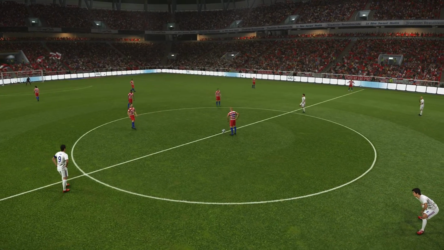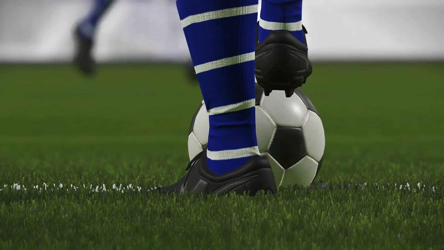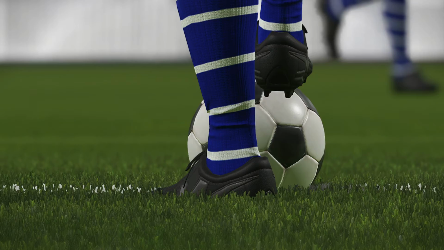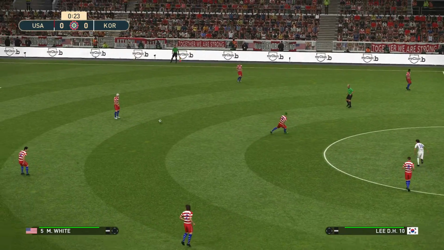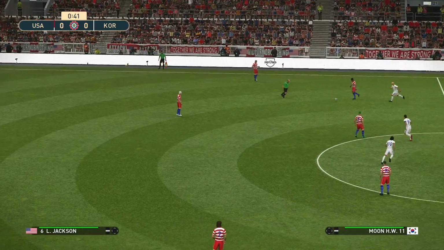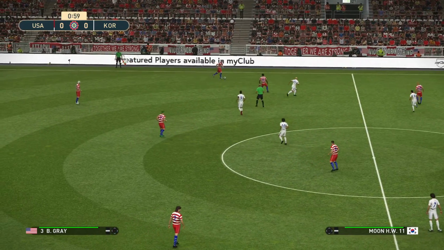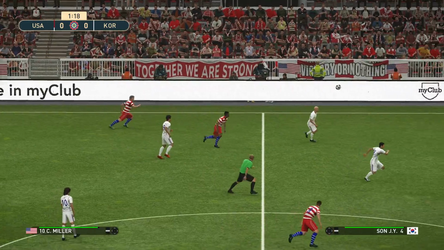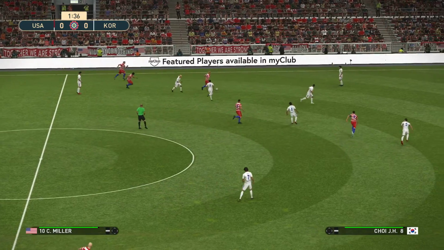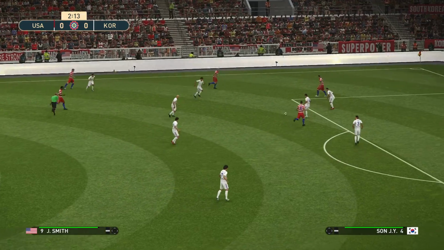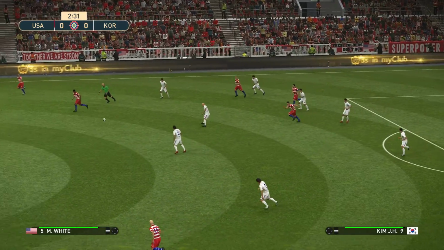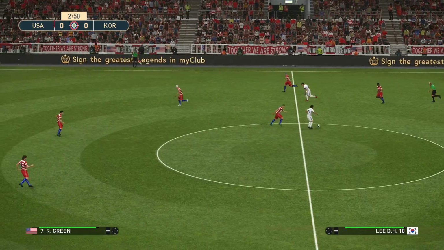A huge buzz around the stadium tonight. And we're almost ready to get underway. The referee blows his whistle. It's the US playing from left to right, playing in their red and white stripes. And the ball's played up to Miller. Gray, and it's won by the Koreans.